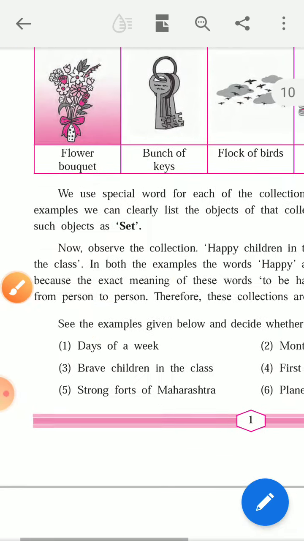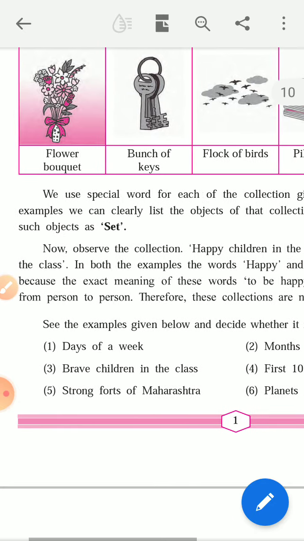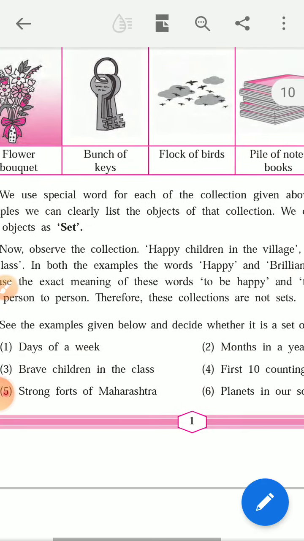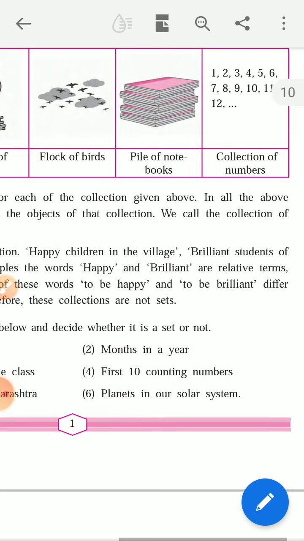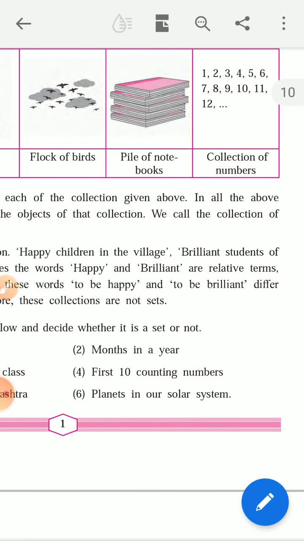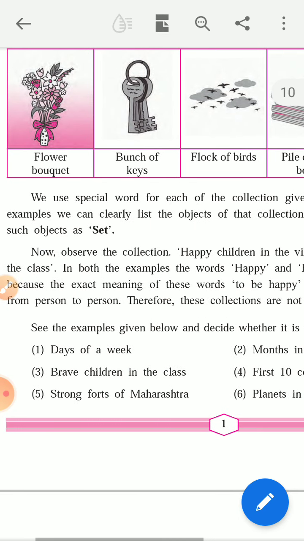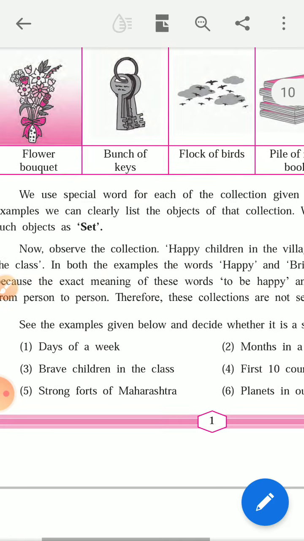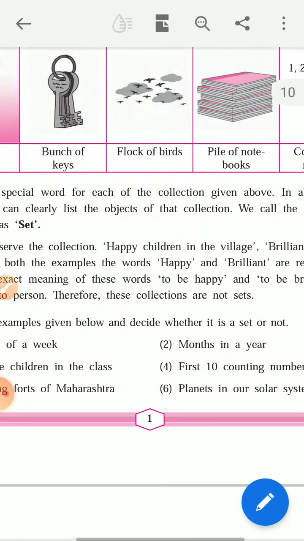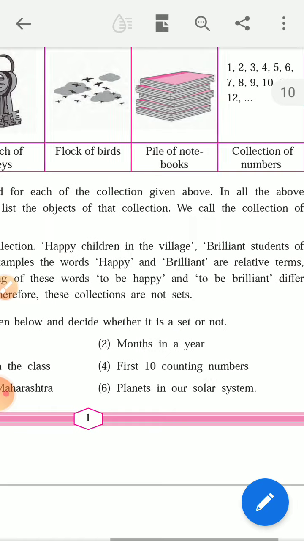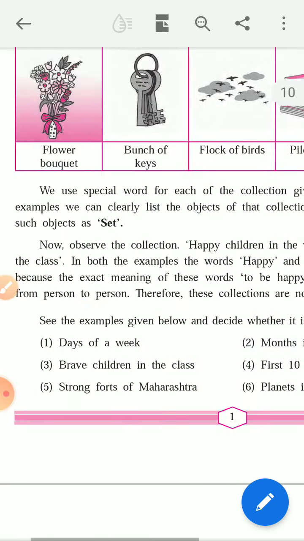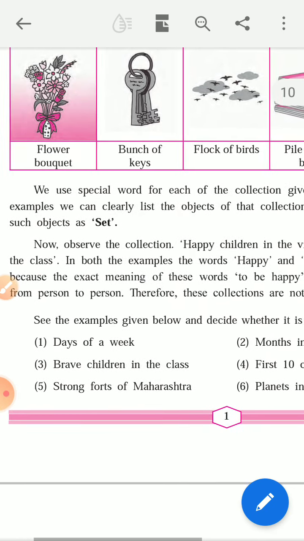So in each collection given above, in all of the above examples, we can clearly list the objects of the collection. We call the collection of such objects as set.